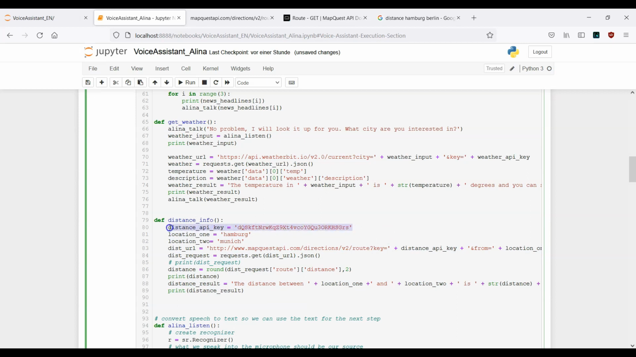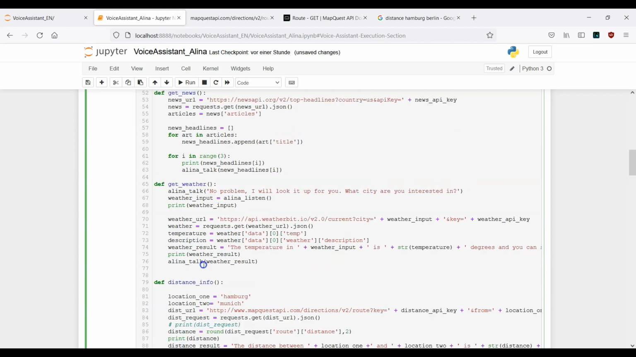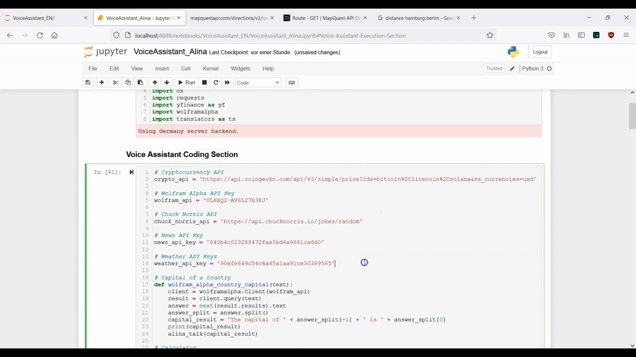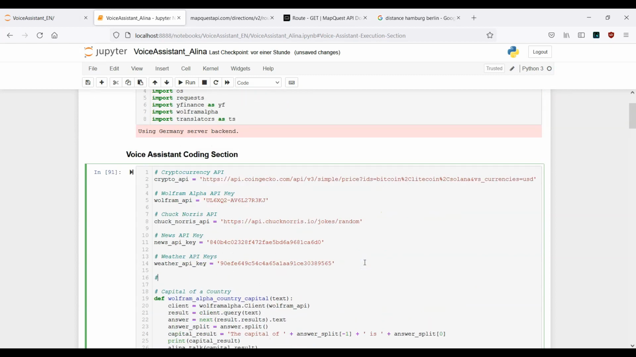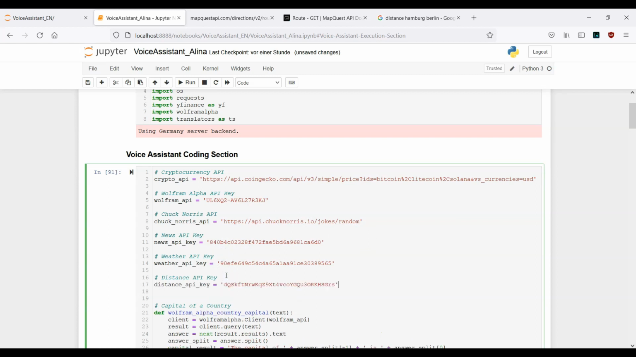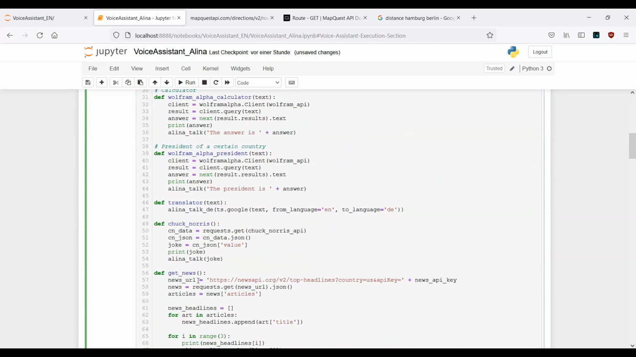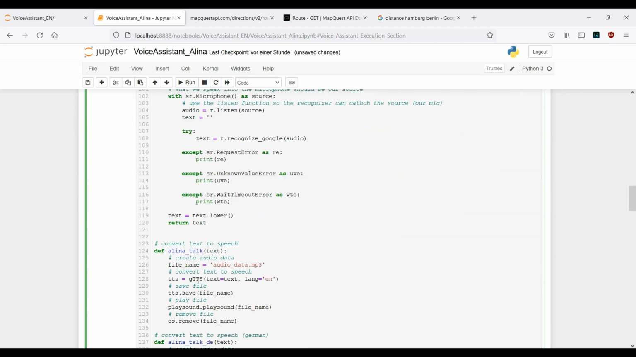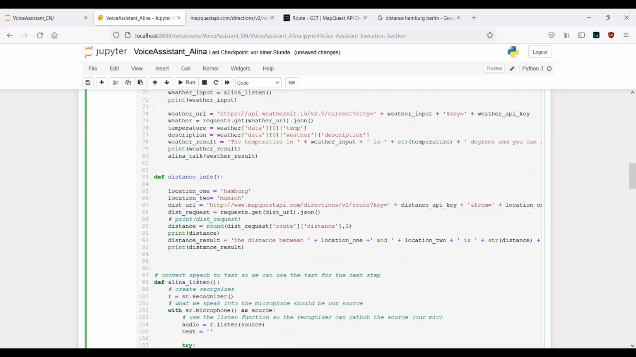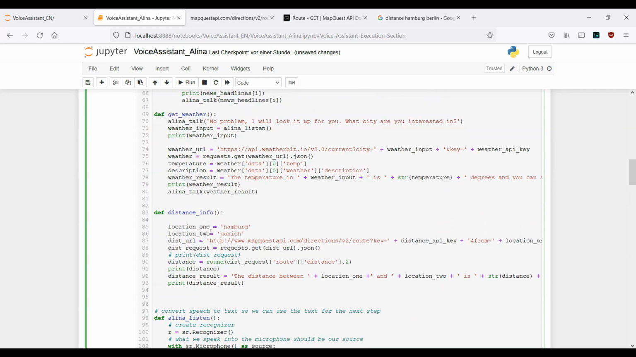And as always, I want to cut the API key out and provide it here. Okay, so this is distance API key. And here it's not keys, it's just key. Okay, and paste it here. Okay, this looks actually fine. Now let me go down. So it was here. Okay.